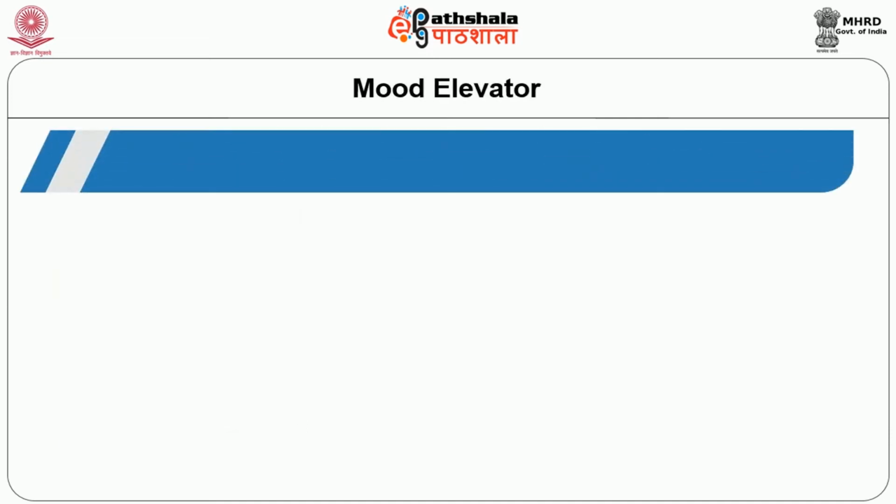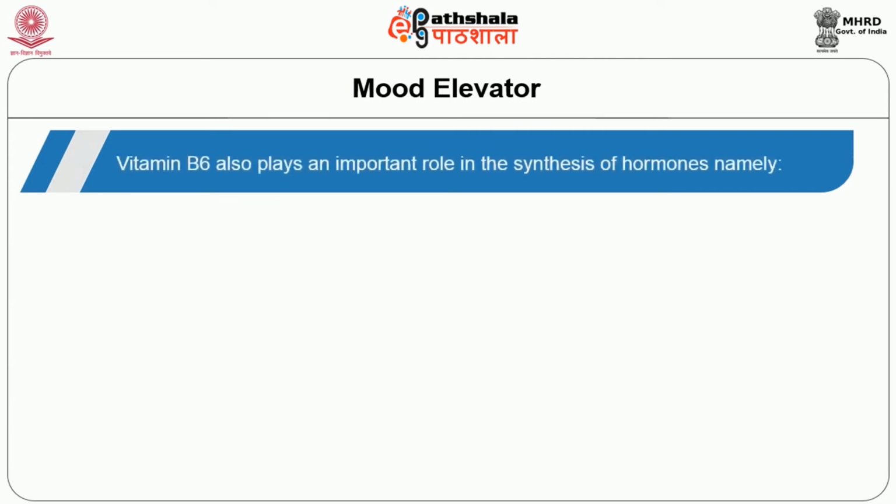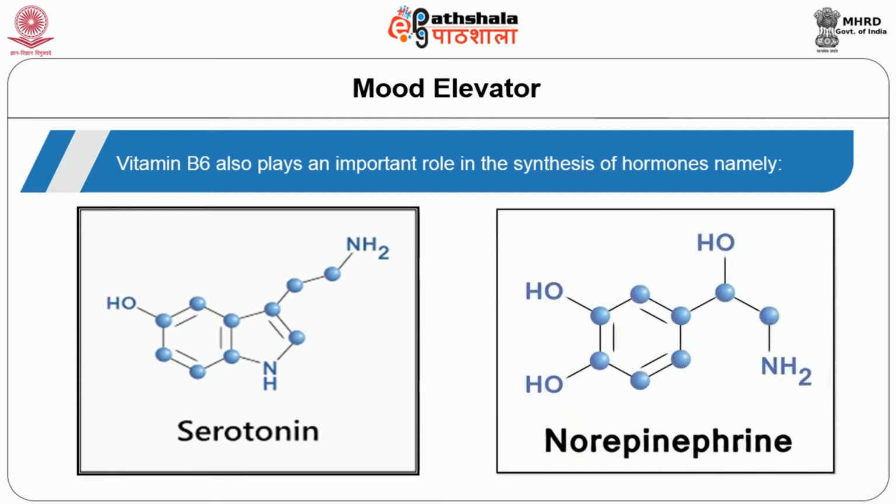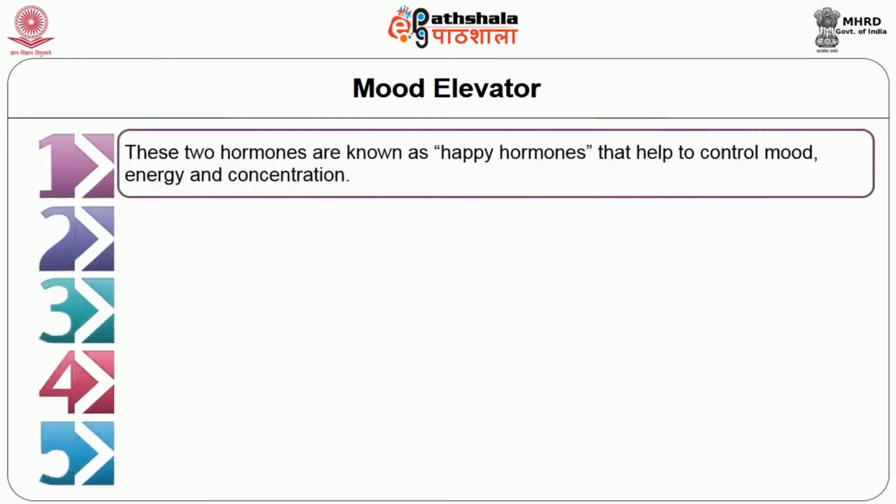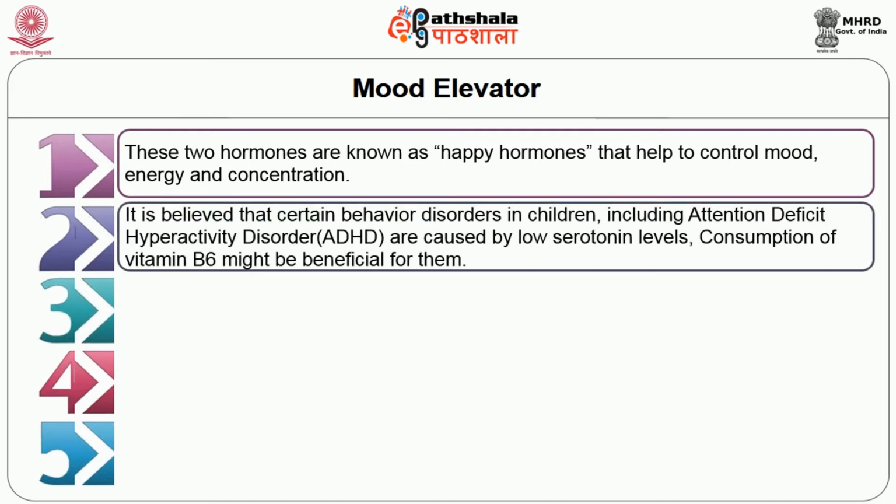Mood elevator. B6 also plays an important role in synthesis of the hormones serotonin and norepinephrine, which are the two hormones known as happy hormones that help to control the mood, energy, and concentration. It is believed that certain behavior disorders in children, including attention deficit hyperactivity disorder, are caused by low serotonin levels, and consumption of B6 may be beneficial for them.